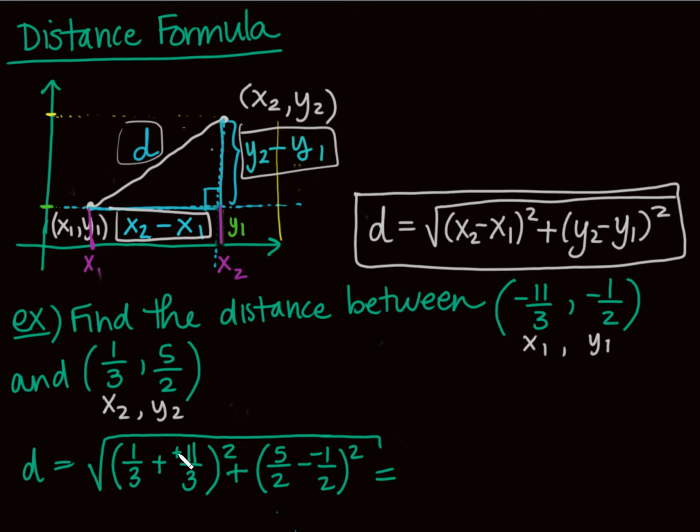2 negatives make a positive. Here, 2 negatives make a positive. That's not to be confused with 2 wrongs make a right. Don't do that. So if I add these two here, I'm going to get 12 thirds. If I add these two, I get 6/2. I believe 12 thirds is also known as 4. So I'm going to have 4 squared plus 6/2, which is also known as 3, 3 squared. So I have 16 plus 9, which is 25.